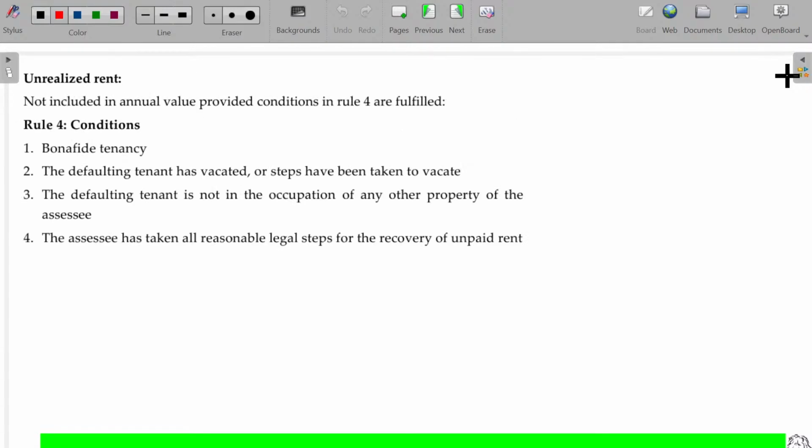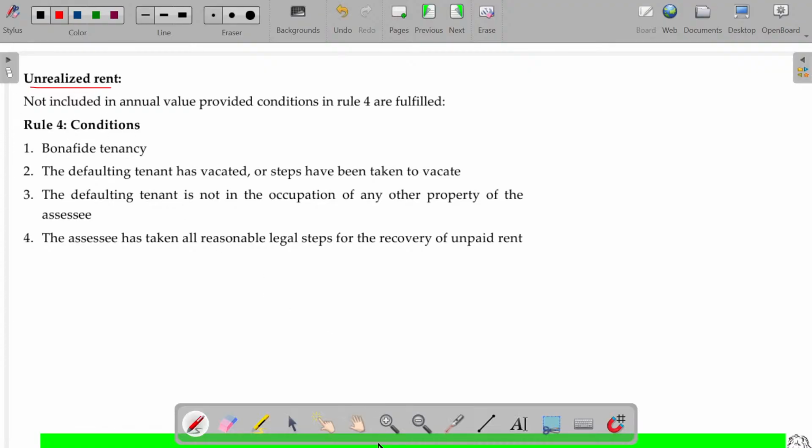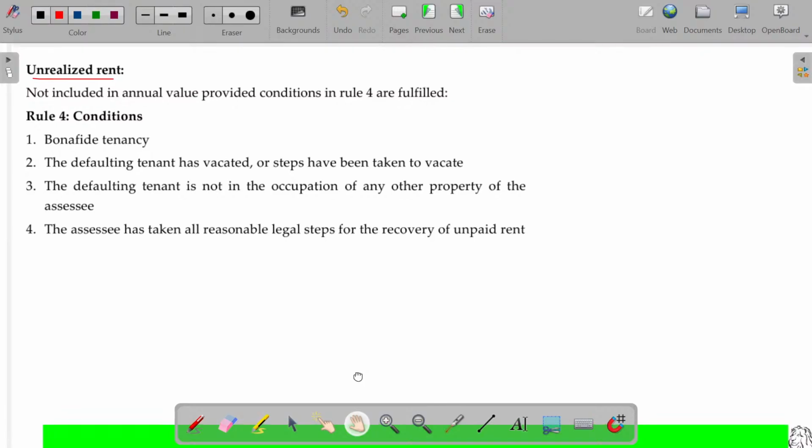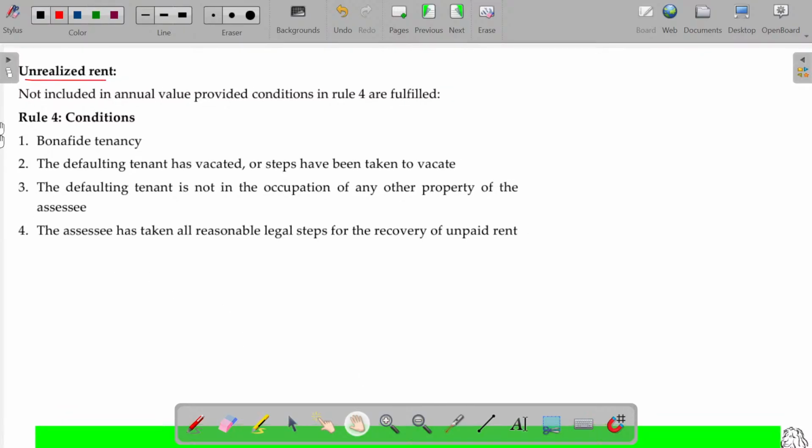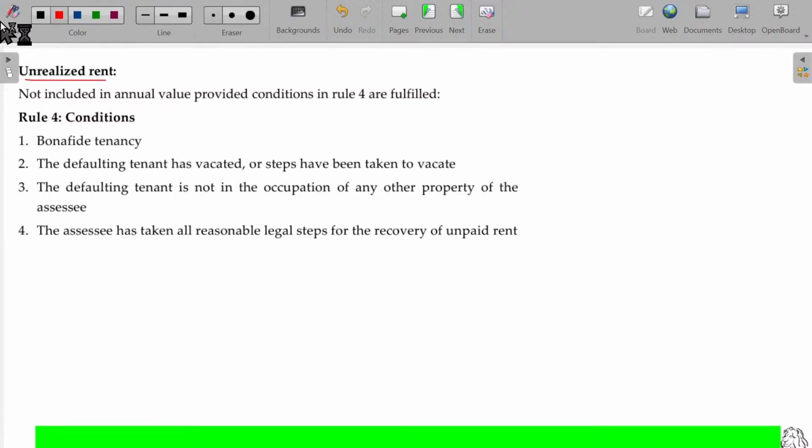Now let me introduce a new concept called unrealized rent. What happens if I don't collect the rent? The rent remains unrealized. How can we treat this? Unrealized rent is not included in annual value; it can be excluded.